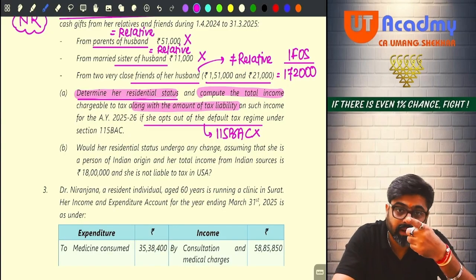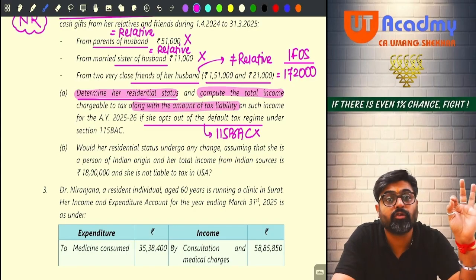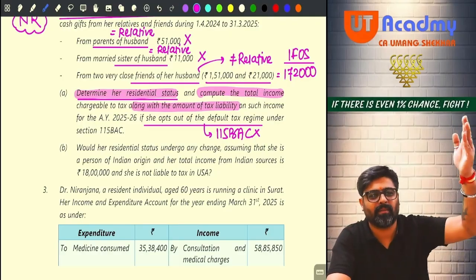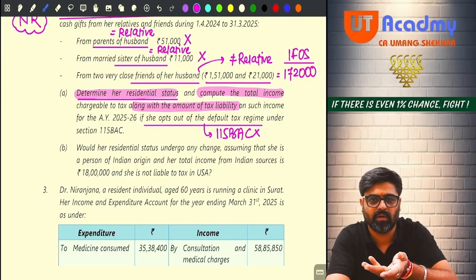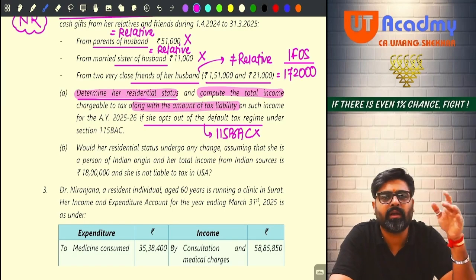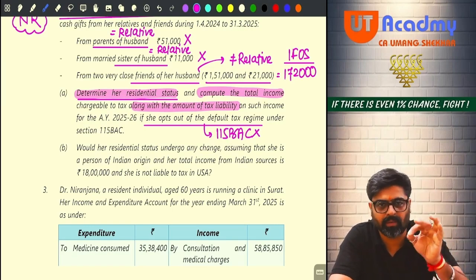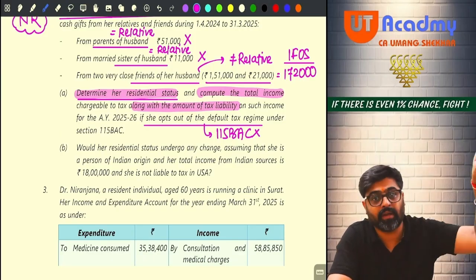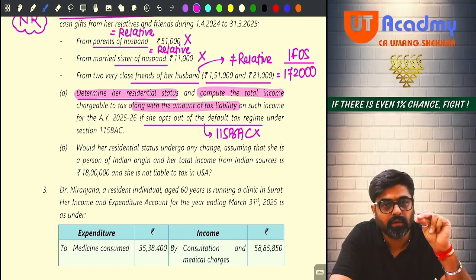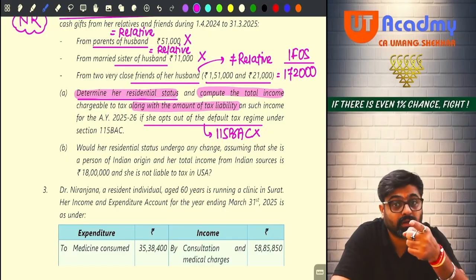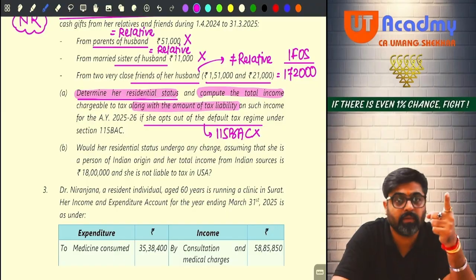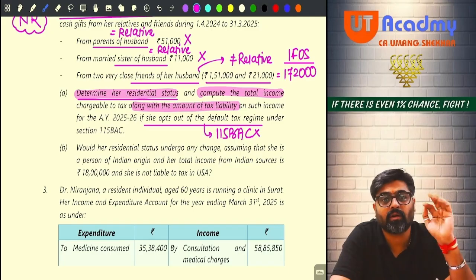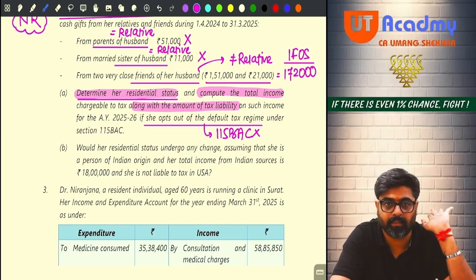Done? But here they are saying, assume that she is a person of Indian origin who is coming to India for a visit. No, after marriage she has come to India for the visit. Yes or no? So she is not coming here to permanently settle down. Meaning, she is coming for a visit only. And if she is a person of Indian origin coming for a visit, she will not be covered by the exception because her total income, meaning the Indian source income, is more than 15 lakhs. So we will have to say that she is not covered by the exception. So basic condition B will be applicable.